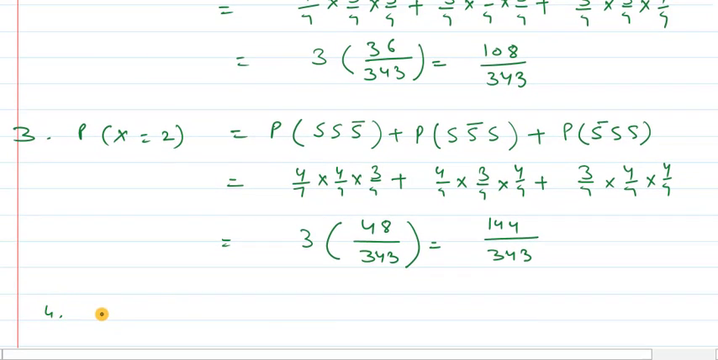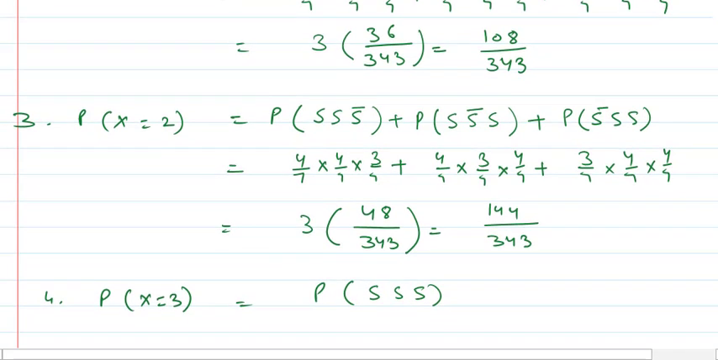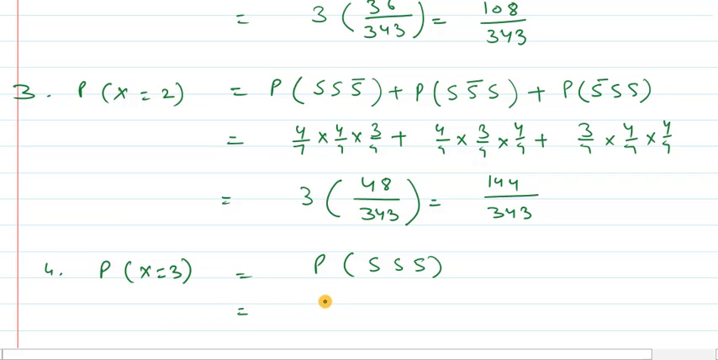Now the fourth case is the probability when x is equal to 3, means all 3 are success. In this case we are having only one outcome, that is success, success and success. So in this case we are getting 4 by 7 into 4 by 7 into 4 by 7. So 64 upon 343 is the probability that all the 3 are success.